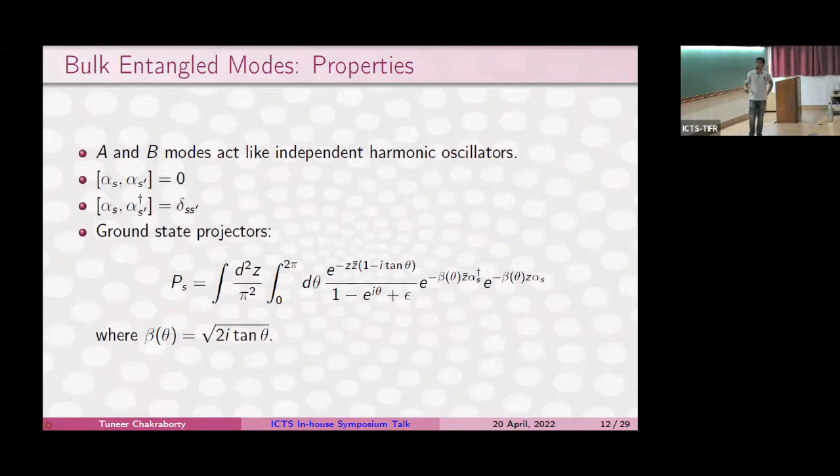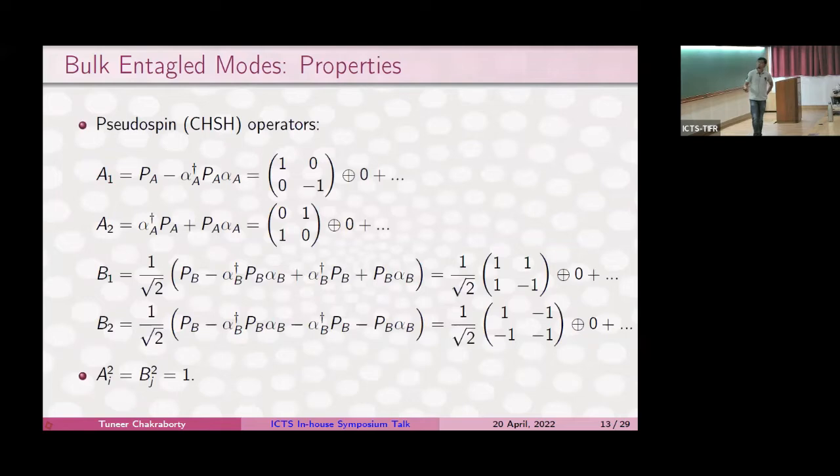There's a projector P_S which will be used to make these Pauli matrices for these particular modes, and these are the operators which we will use to make these Bell correlators. So you can check that there's a first Pauli matrix, there's a second Pauli matrix, and so forth. And similarly, for the B mode, we have the sum of 2 Pauli matrices, and we have the difference of 2 Pauli matrices.